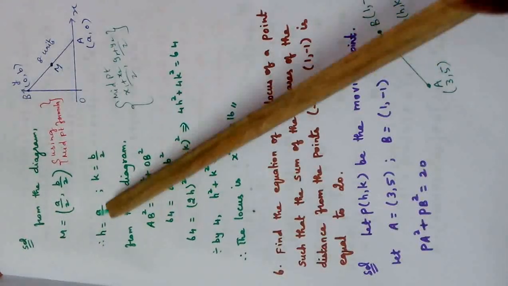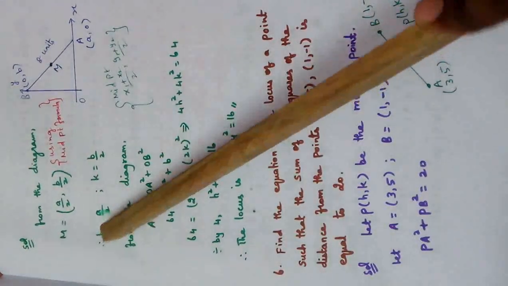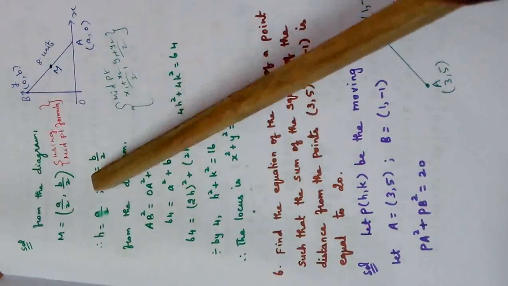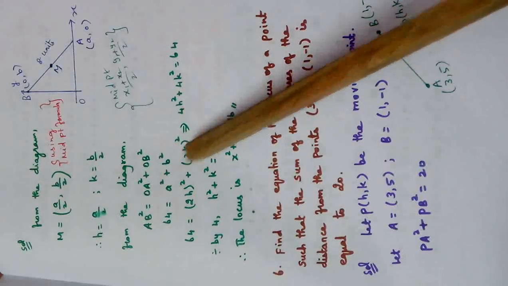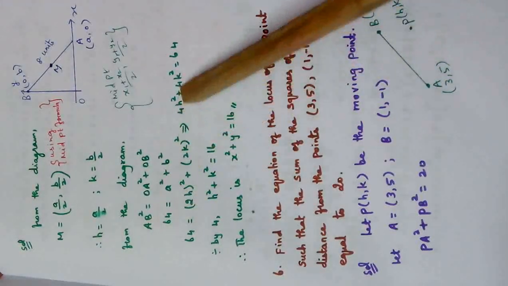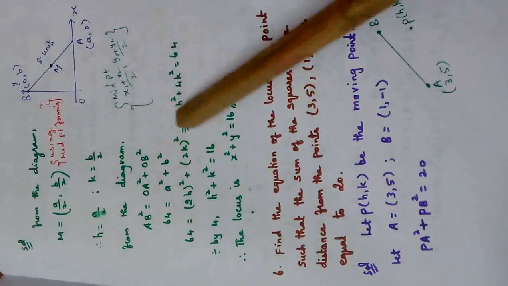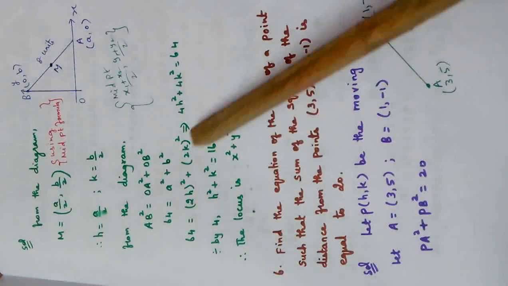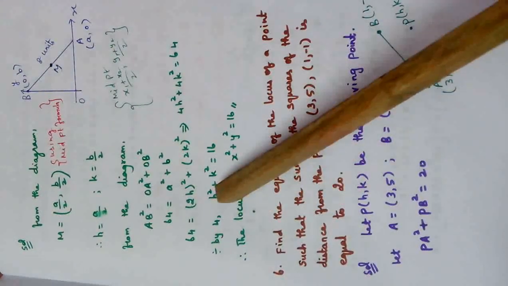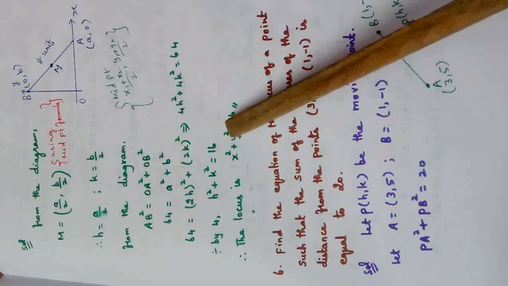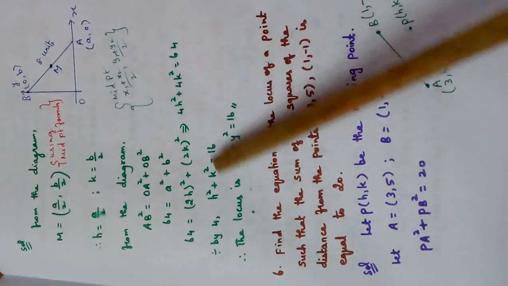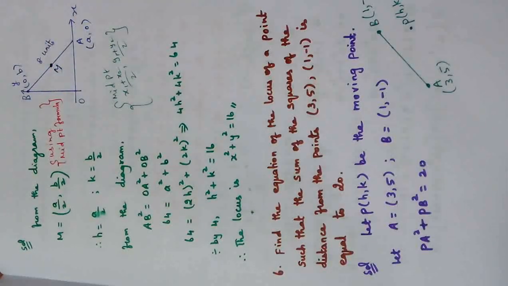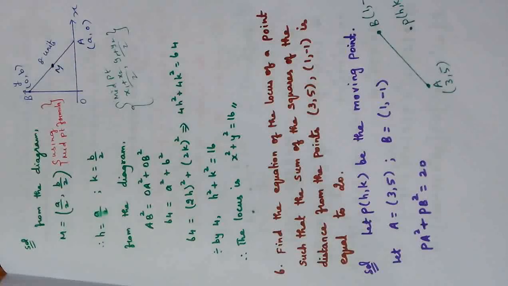What is a? If I cross multiply, a is 2h, so substitute 2h in place of a. If I cross multiply, b is equal to 2k, substitute that here. So this becomes 4h square plus 4k square equal to 64. Cancelling with 4, h square plus k square is equal to 16. So this is the equation. If we want the locus, we will convert h to x and k to y. x square plus y square equal to 16 is the locus of this point M. I think you will understand. Going to the next problem.